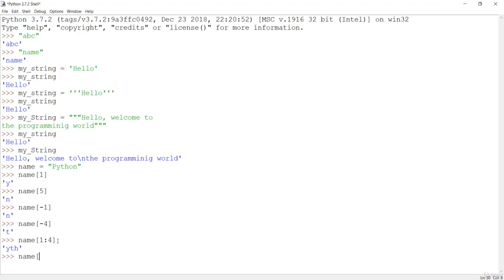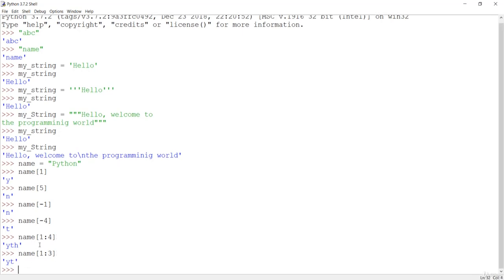But if I say name and 1, 3, you are not going to get h, because although h is at position 3, this is the exclusion position. That means it will count from 1 and go till 3, or basically till 2. So it will print from 1 to 2, it will just include 2 but not 3. It will just exclude this position. So you have to include the index that is bigger than the character you want to include.